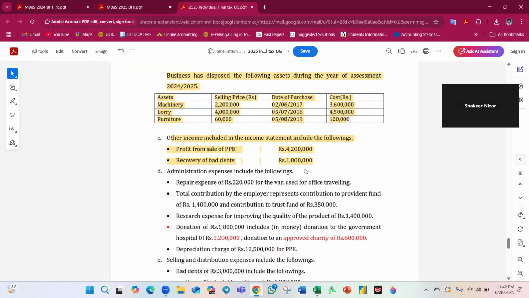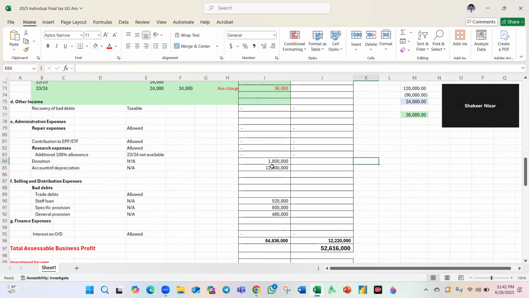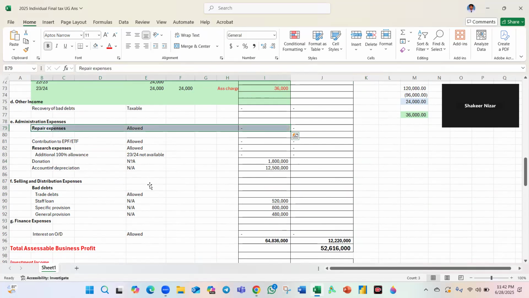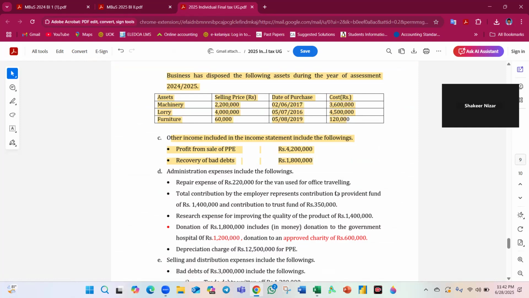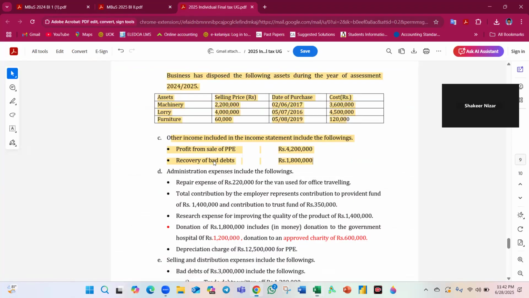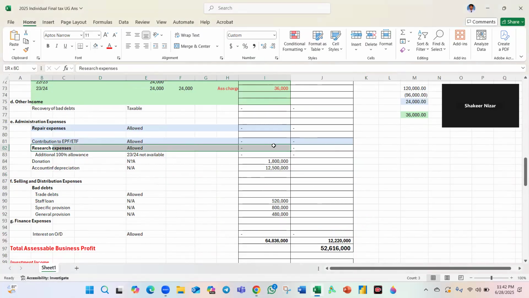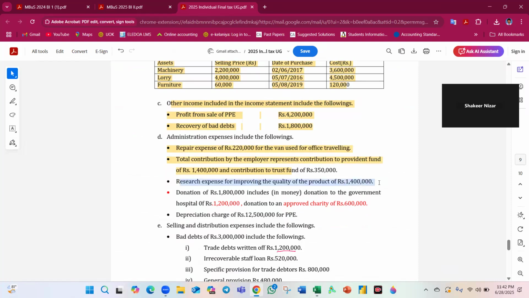Admin expense, repair for the van, Deluxe 20,000. This is an allowed repair, allowed. The contribution represents the provident fund, trust fund, EPF and ETF, those are allowed. They are statutory obligations, they are allowed. Here we have research expenses, which are also allowed. There was previously a double deduction. I can claim double the expense I incurred, but not anymore.